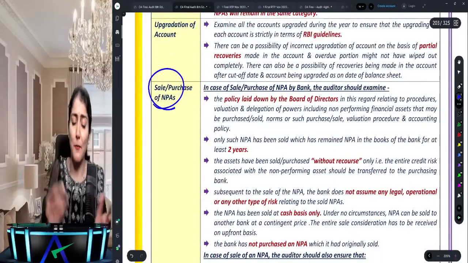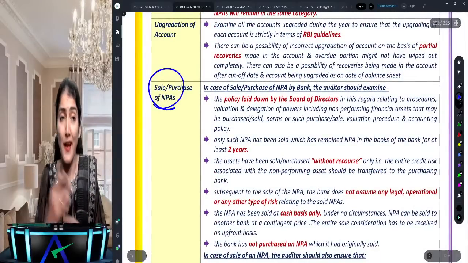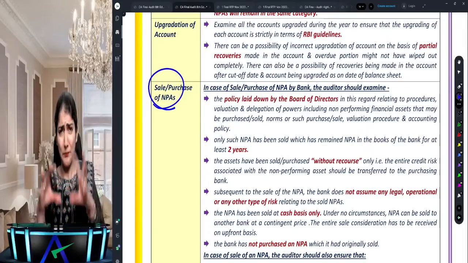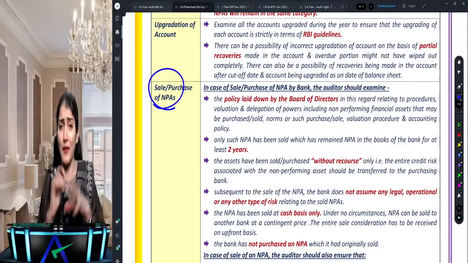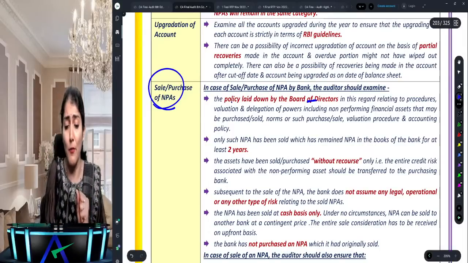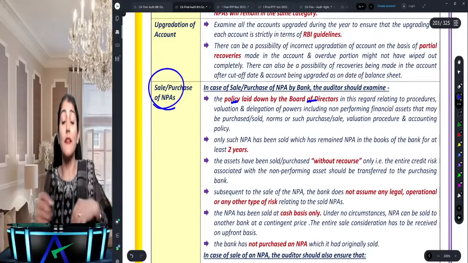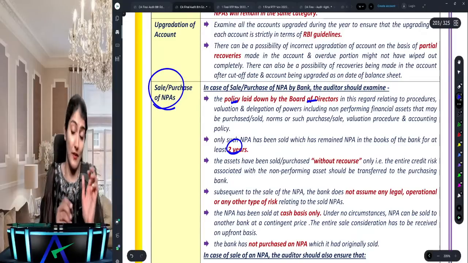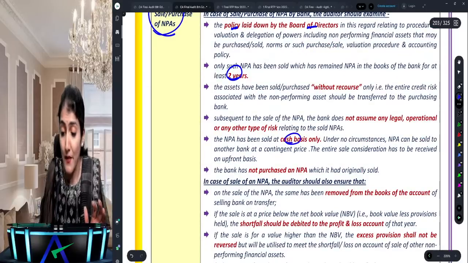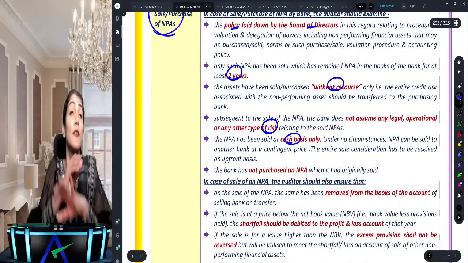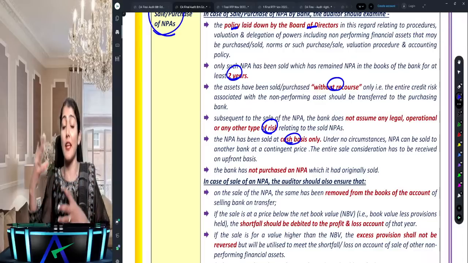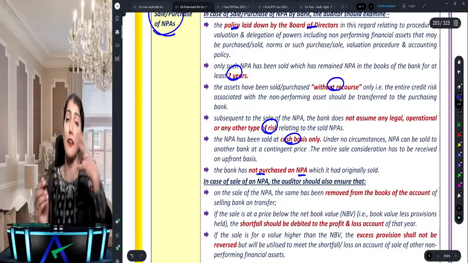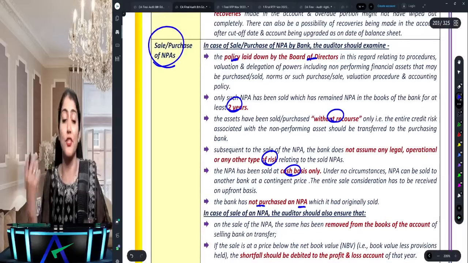Sale and purchase of NPA comes so many times. Recently also, asset reconstruction companies have sold their NPAs too. So what does it say? If a bank has to sell its NPA, first, there has to be a board of directors' policy. Then you can sell only those NPAs which have been an NPA in your books for at least 2 years. They have to be sold on a cash basis without recourse. The bank will not assume any risk in respect of the NPAs once they have been sold. And the bank cannot purchase any NPA which it had originally sold.